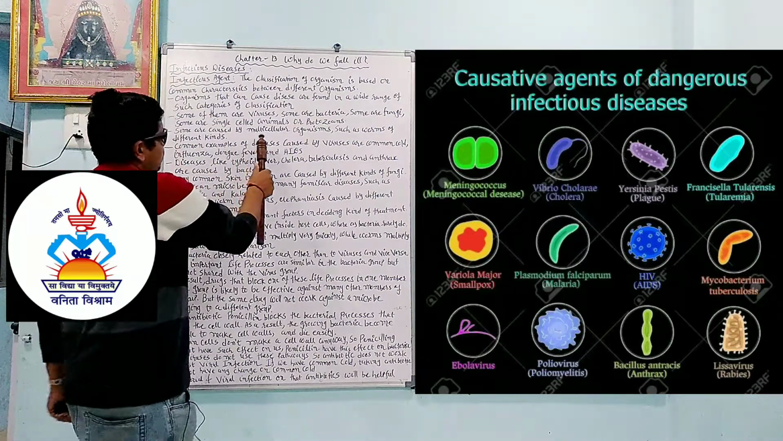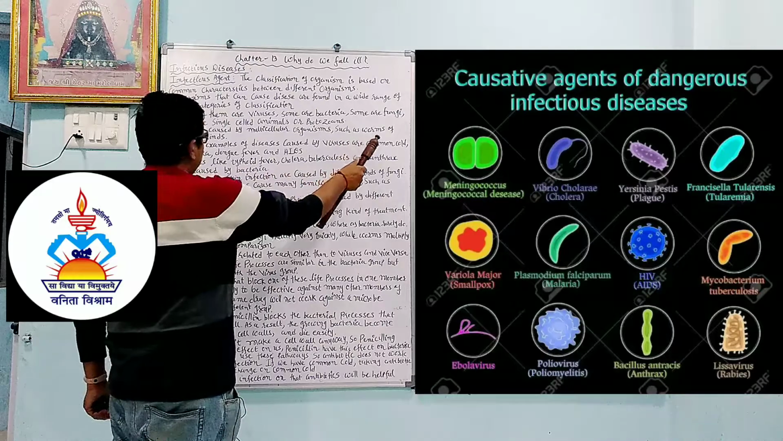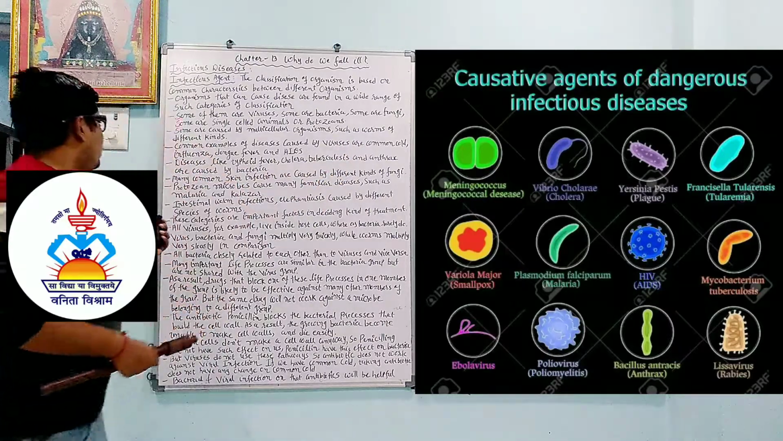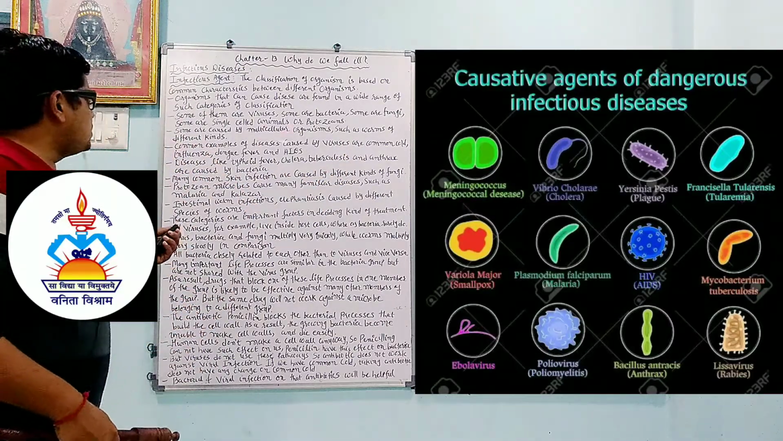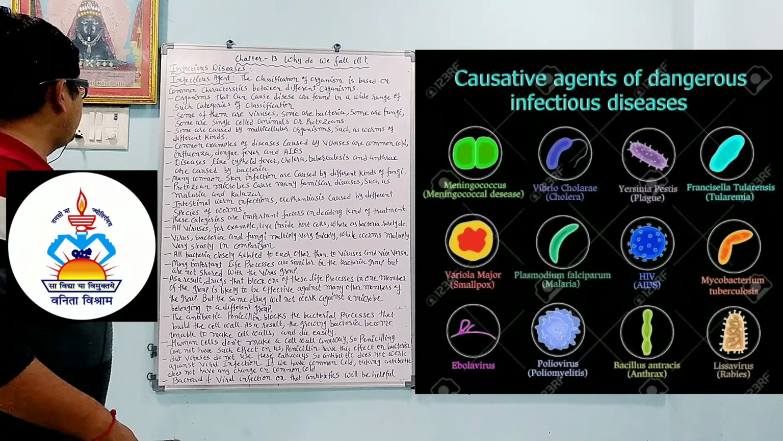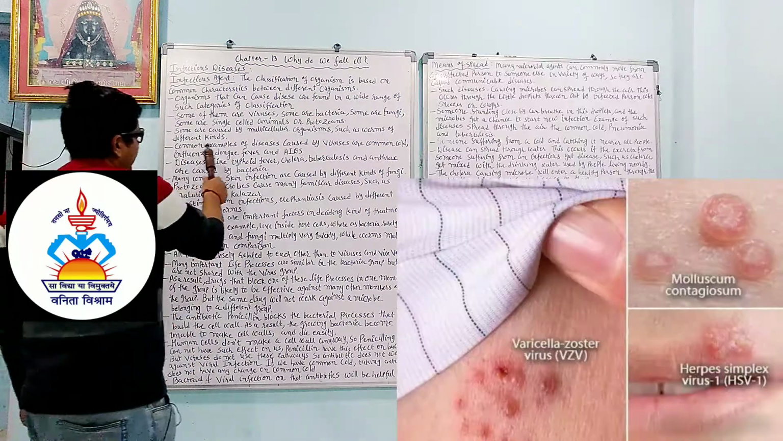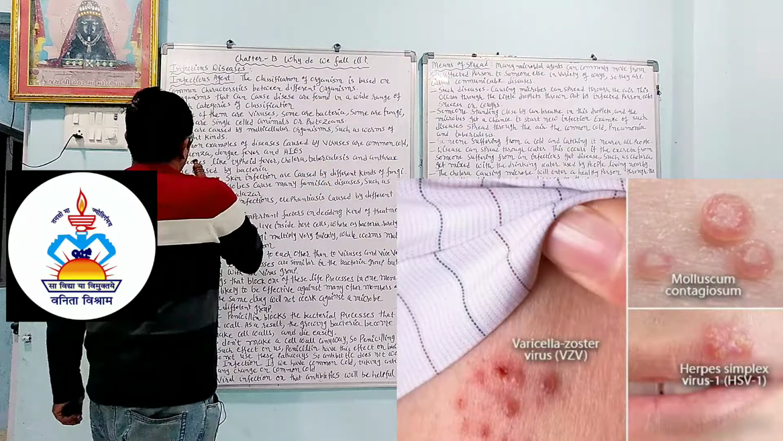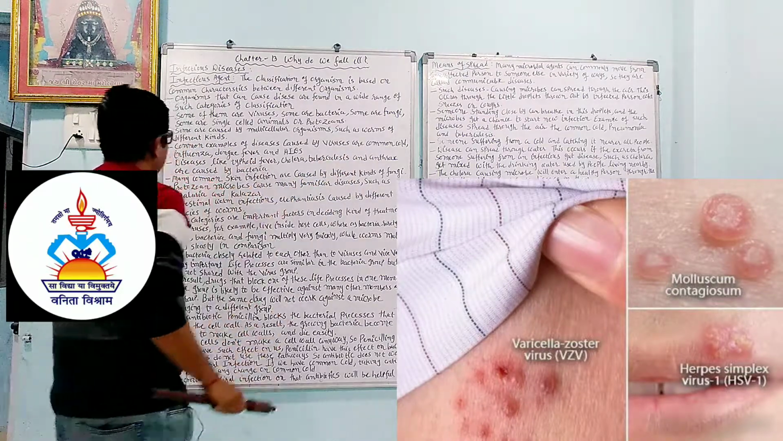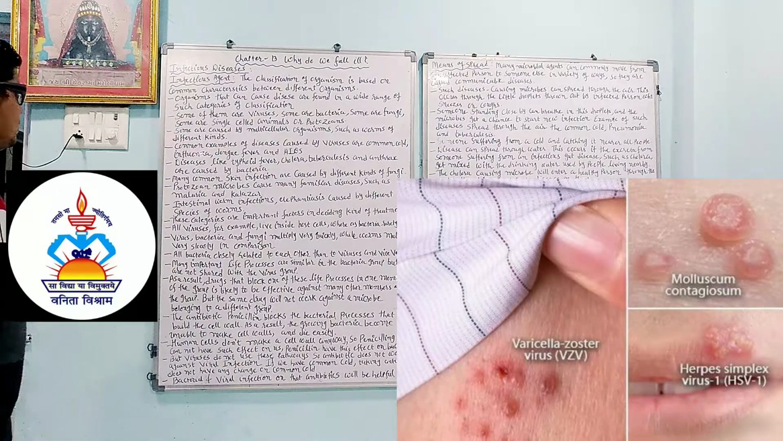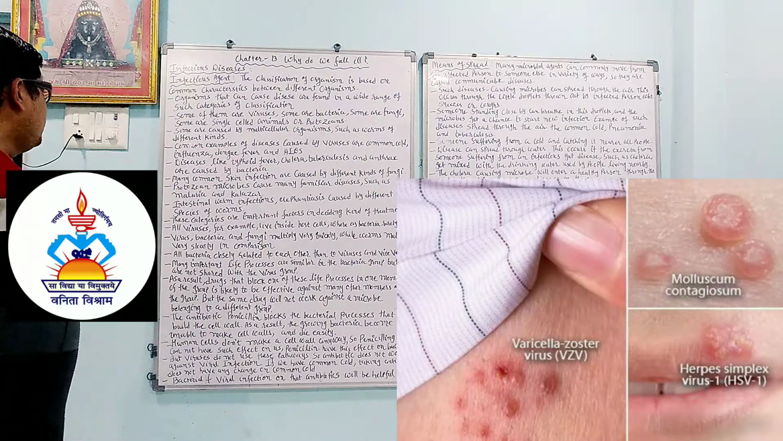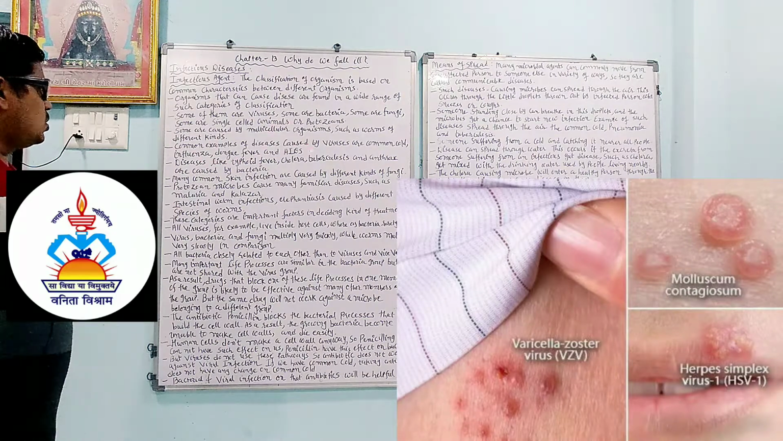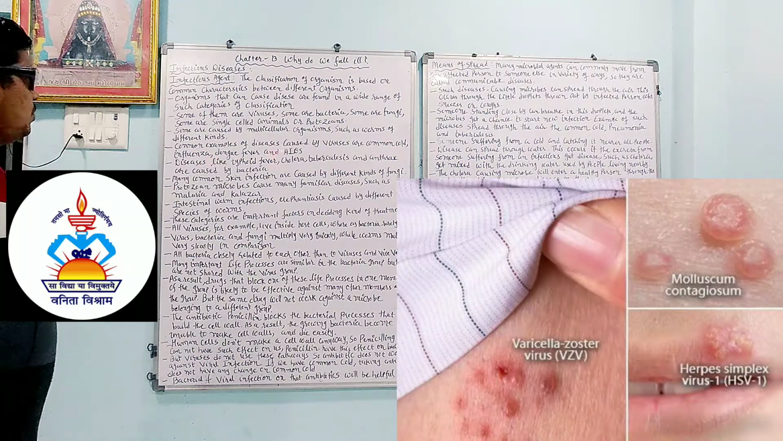Some diseases are caused by multicellular organisms such as worms of different kinds. Common examples of diseases caused by viruses are common cold, influenza, dengue fever and AIDS. So here some examples of virus-caused diseases are given. Examples are common cold, influenza, dengue fever and AIDS.